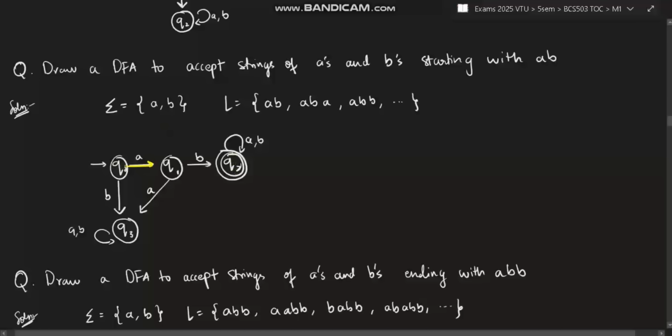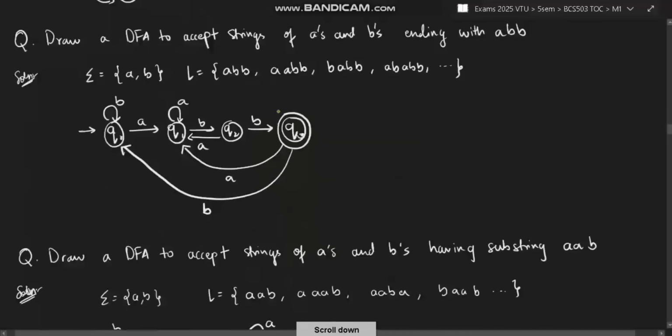Now let's think about B. It should start from AB. So in the first place, if I get B, I'll go to the dead state because there is no other alternative. Whereas after going to this state, if I again encounter an A, that should not be the case because it should start from AB compulsorily. I cannot have any excuse for A. So if an A comes after the first state, it should go to the dead state. Now the only possibility remaining is AB, which reaches the final state. And once it reaches the final state, I can have any number of A's and B's in the self loop.